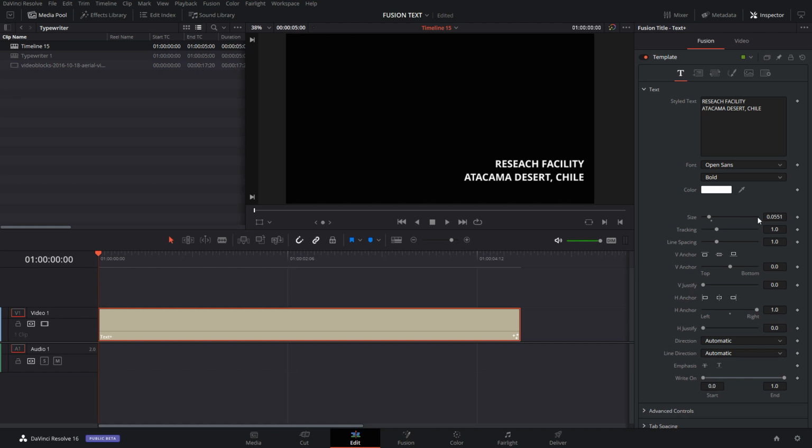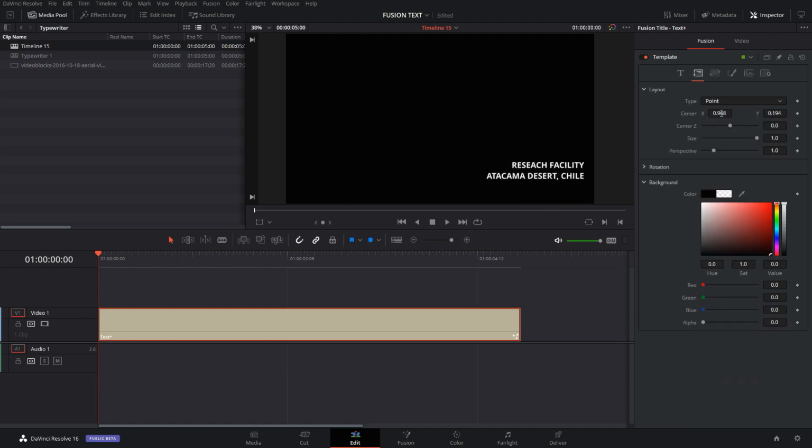Go back again, bring it down, yeah, something like this. I'm trying to find a healthy balance, so there's similar space here as in here, so that this space is equal to this space, kind of. All right, and it's not too big on the screen when it's an establishing scene. Obviously, you can use it for different reasons, for different effects, for different situations. Good. But now we only have a text that is static there.